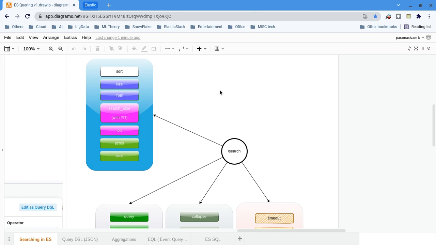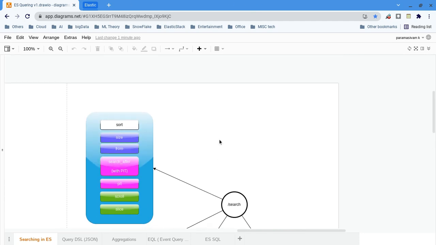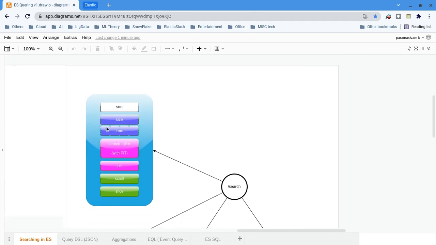One of the videos is about pagination, so we are going to discuss pagination. There are three types of pagination supported. One is of course the very simple one, which like any other database supports size and from. So we can say from 25, with size 20 records. From 25 means the next 20 records, up to 45, will be returned from the search, right?